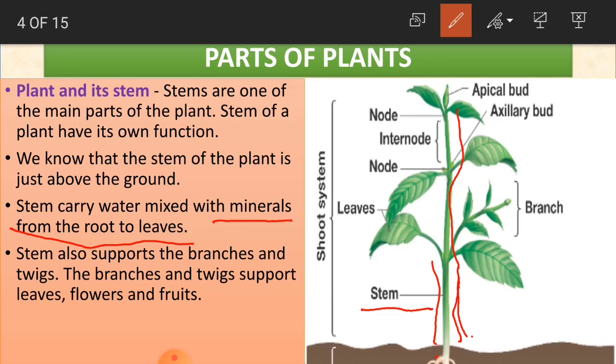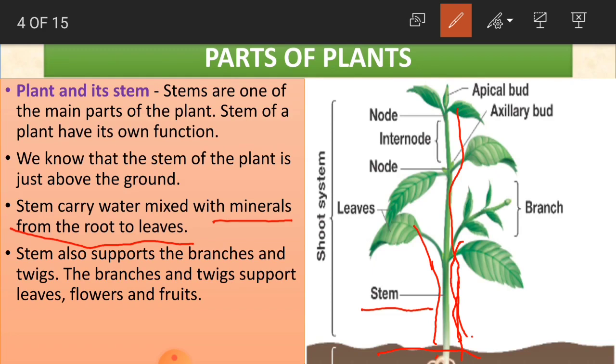When we get rains, automatically all the plants will get water. And this water is mixed with so many minerals. And this stem, what does it do? It carries that water from the roots to the leaves. When water comes, what will happen? The soil gets wet. And under the soil, what do we have? We have roots.